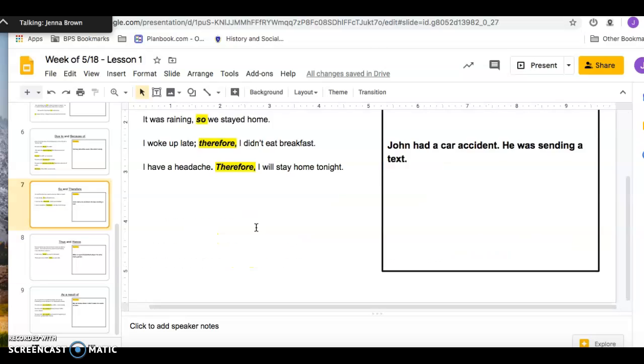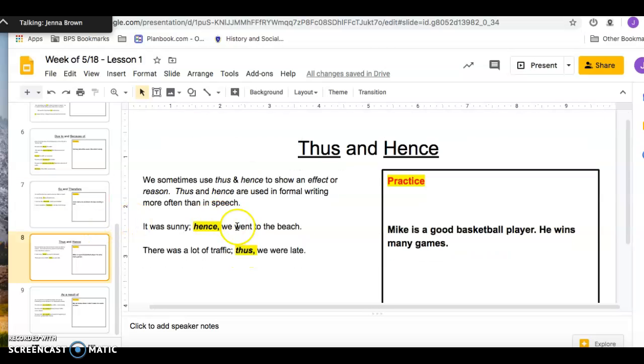Thus and hence, also very, very fancy. We sometimes use thus and hence to show an effect or a reason. Thus and hence are used in formal writing. So you're using thus and hence when you're in an academic setting, when you're writing to a boss, it's a much more formal way of writing. So it was sunny, semicolon. Hence we went to the beach. Hence basically just means so. There was a lot of traffic, semicolon. So we were late, or thus we were late.